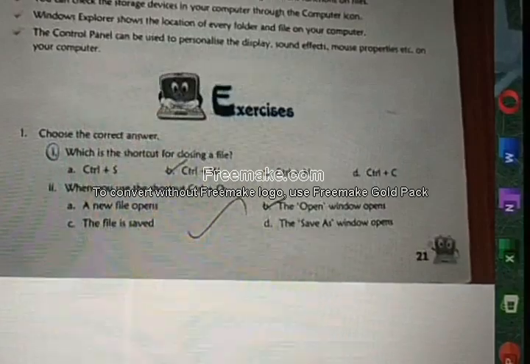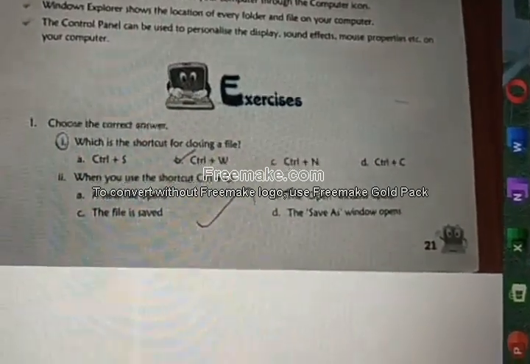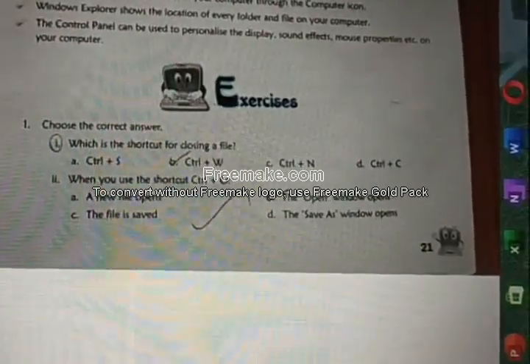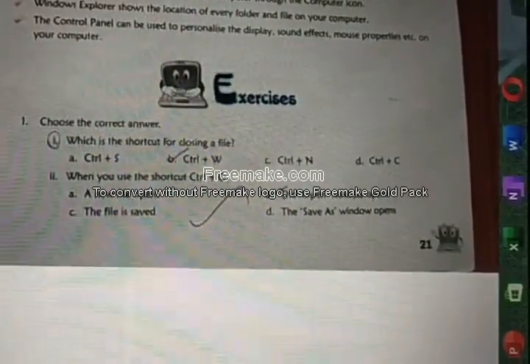Students, now we are going to write the book back answer of chapter 2. Everyone open page number 21. Take your pencil. Okay.